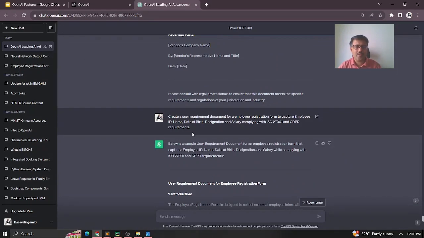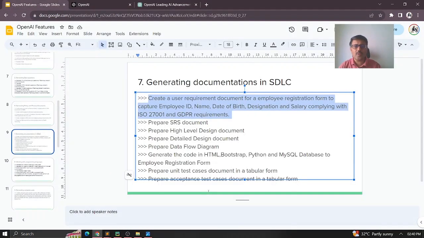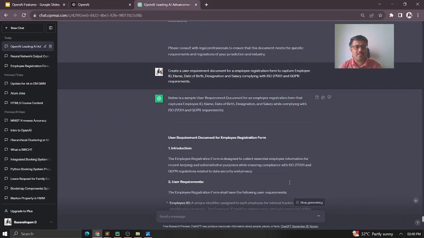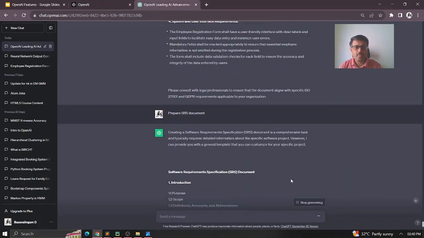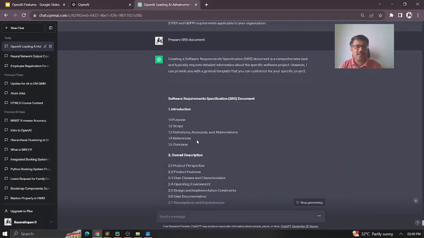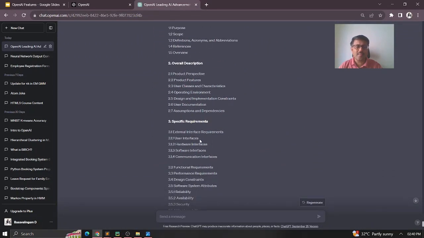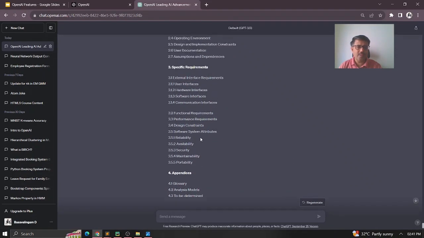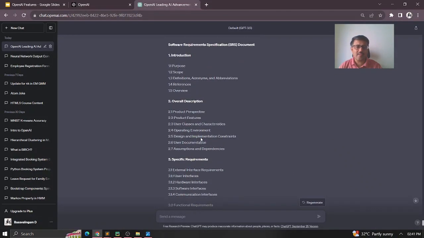Now for the same employee registration form, I want to create an SRS document. I do not have to write the entire story again, because ChatGPT always understands the context in which you are working. I'm giving only: prepare SRS document. SRS means software requirement specification document. You can see the SRS document is ready. It gives the complete layout, the content, what things have to be there, and how it has to be prepared.